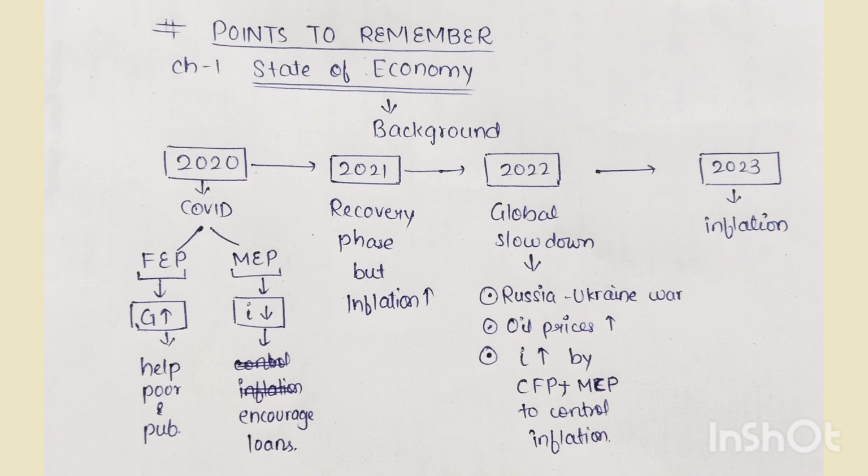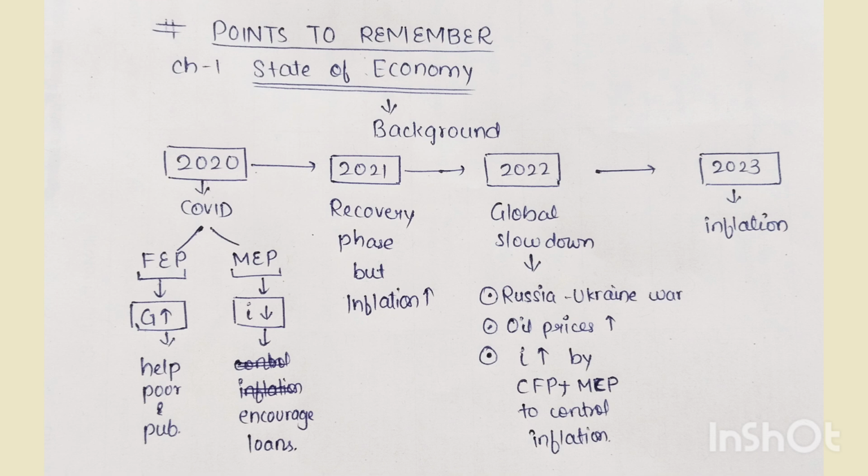In 2020 we know that the world was facing COVID. Due to COVID, the government implemented fiscal and monetary expansionary policy simultaneously. Due to fiscal expansionary policy, the government increased its expenditure to help the poor and the public, whereas monetary expansionary policy took place to reduce the interest rate. That was done to encourage loans.